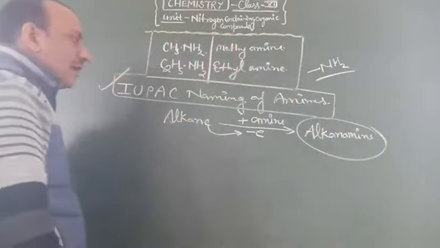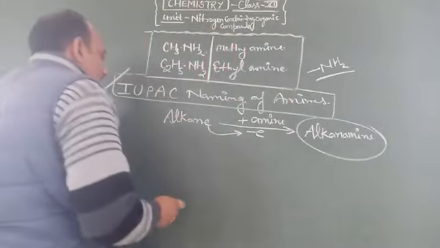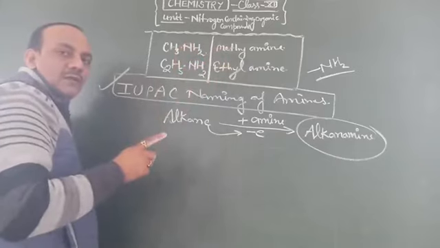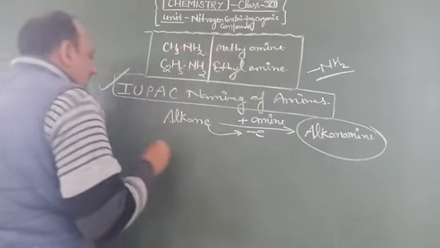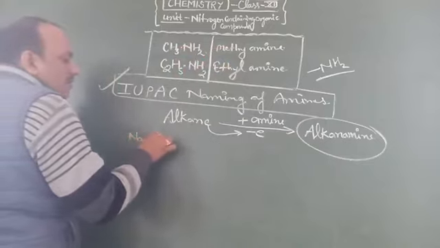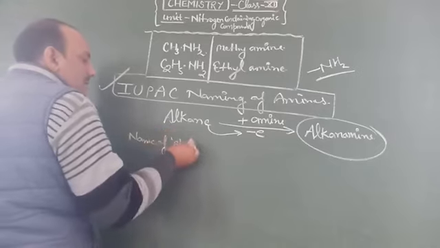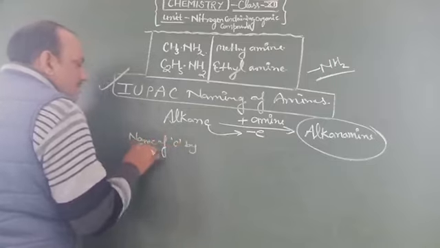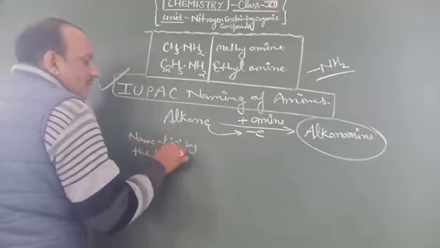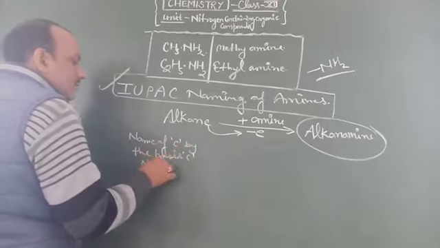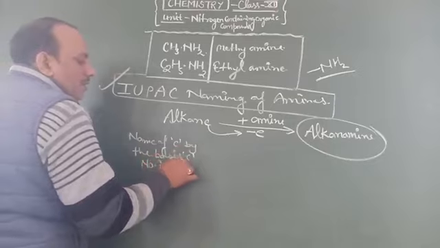Another way, we also give a simple filter. First you count the carbon chain in the given formula, so the name of carbon is by the basis of carbon number in the compound.